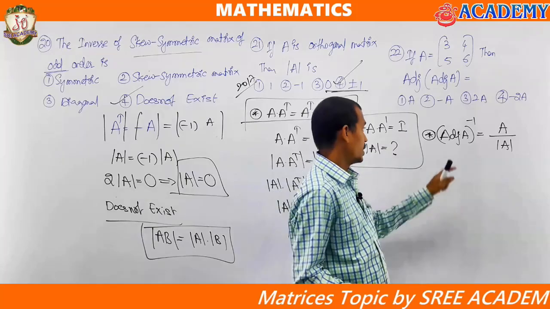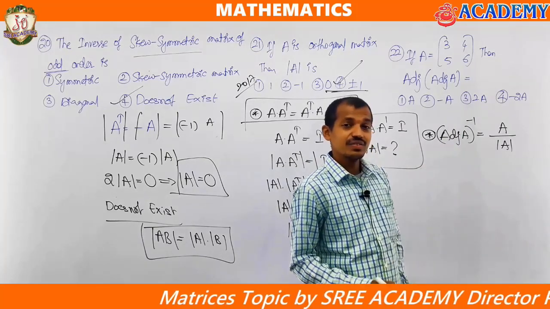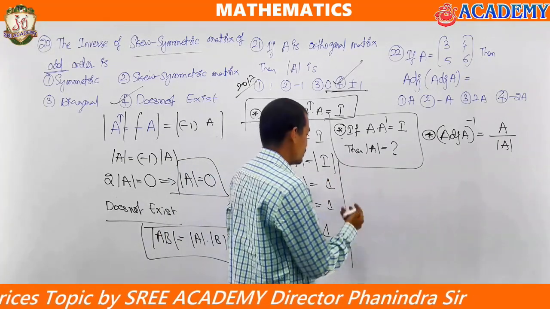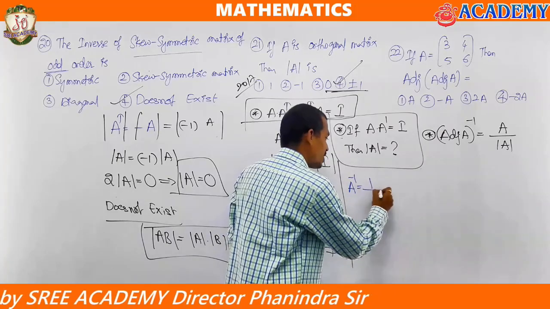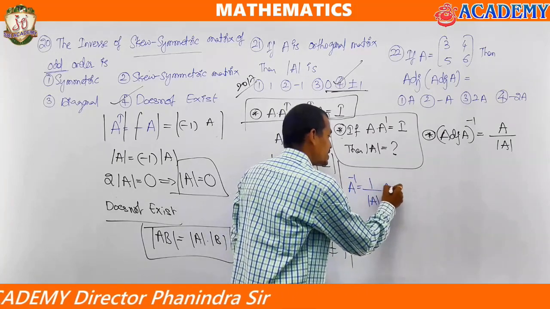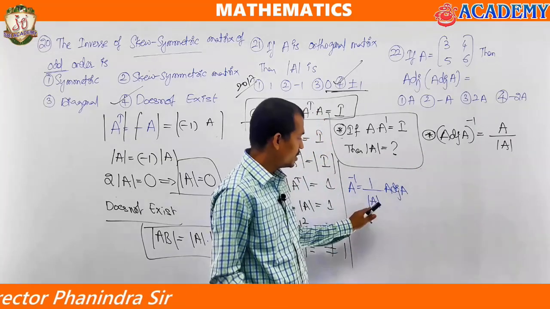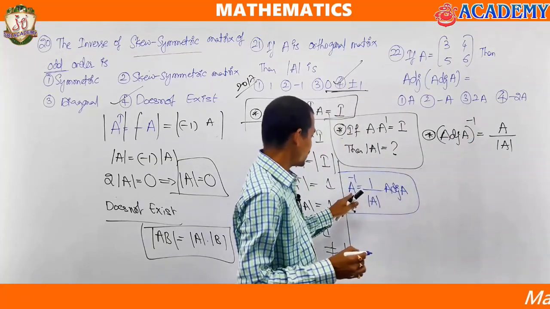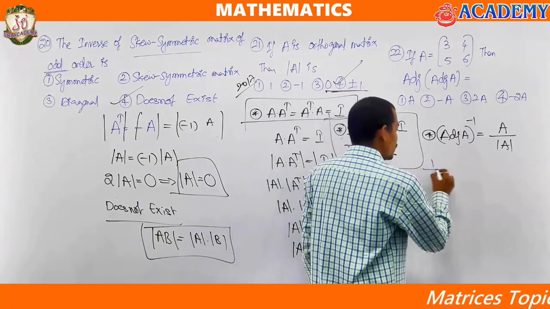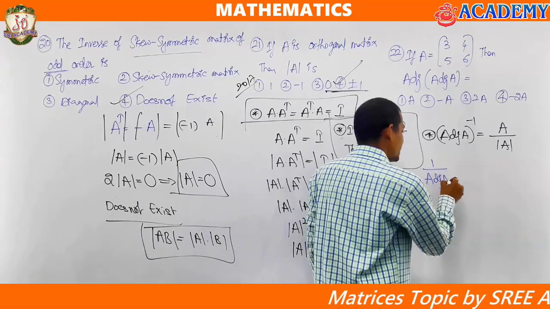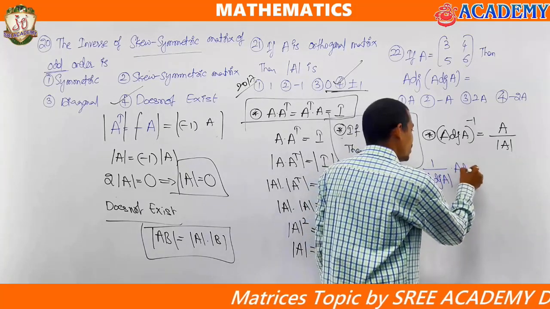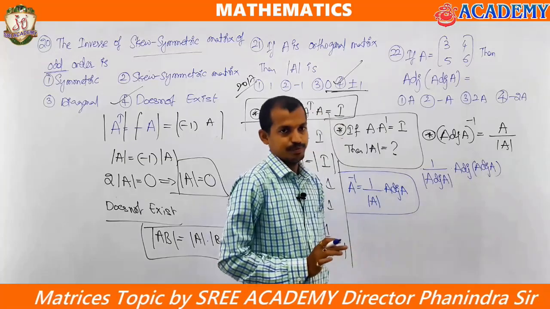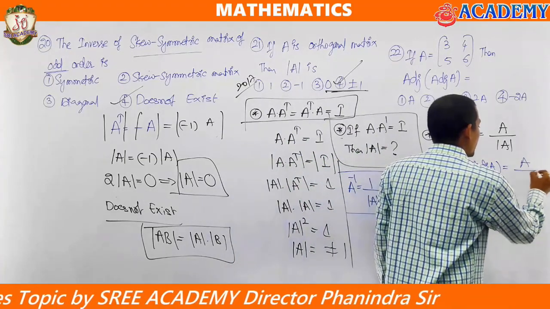Okay. Here adjoint of A whole inverse. What is the A inverse formula here? A inverse formula is simply A inverse equal to 1 by determinant of A into adjoint of A. With this formula I am modifying this. Adjoint of A whole inverse: in place of A we have adjoint of A, that is 1 by determinant of adjoint of A into adjoint of A. This is matrix, this is number, equal to A by determinant of A.